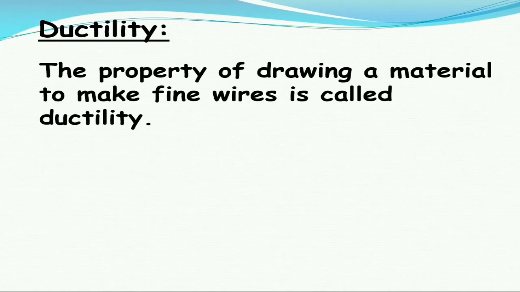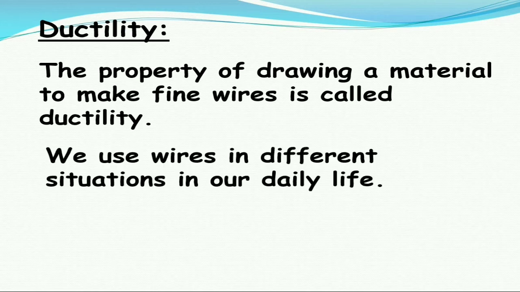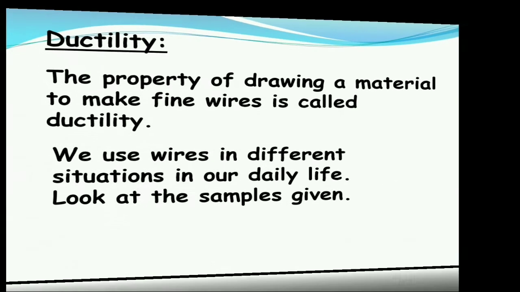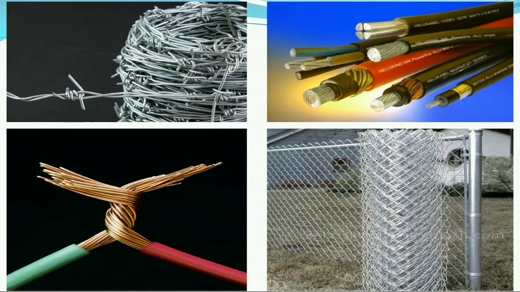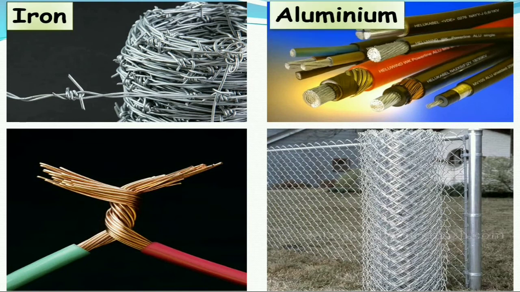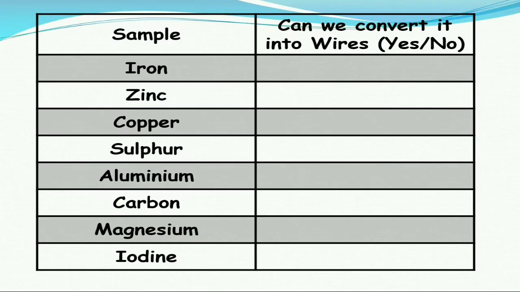Ductility. The property of drawing a material to make fine wires is called ductility. We use wires in different situations in our daily life. Look at the samples given below. So we have all these wires used in our daily life: iron mesh, aluminium cable wires, copper wires and zinc mesh. We have eight samples here, and we can write whether they can be converted into wires or not by checking yes.